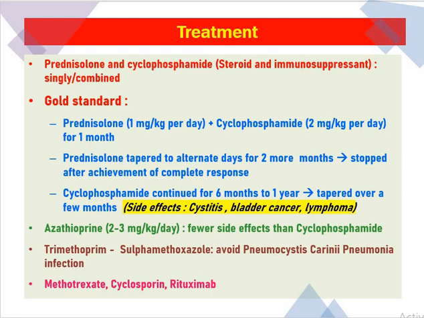Trimethoprim sulfamethoxazole combination can be used to avoid pneumocystis jirovecii pneumonia, which is very commonly found in patients with Wegener's granulomatosis as there are nodules, cavities in the chest. Methotrexate, cyclosporin, rituximab are commonly used new medicines for Wegener's granulomatosis. As we have already told, prognosis of Wegener's granulomatosis will be good if we use combination medicines, and if untreated, most of the patients die within 6 months.